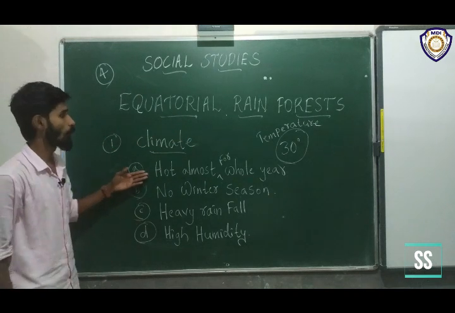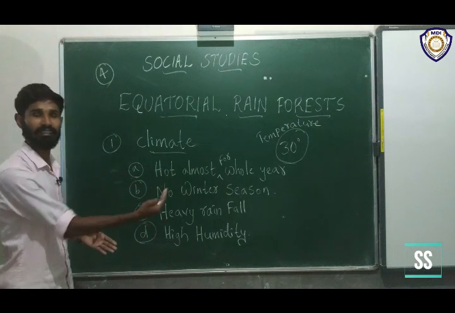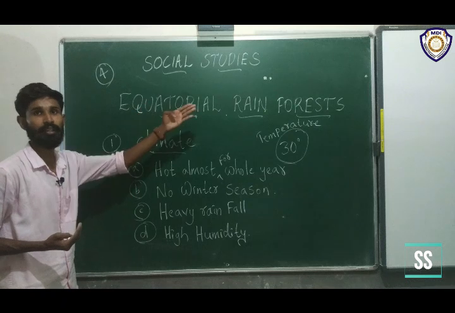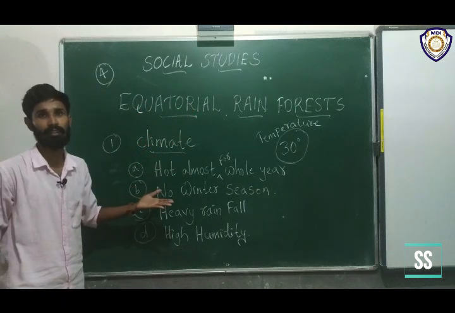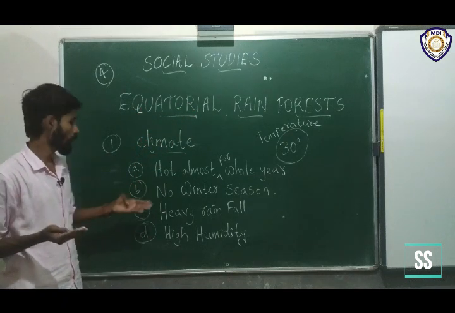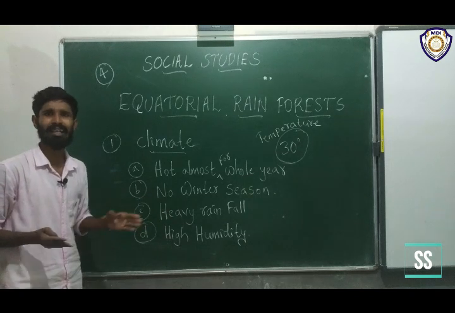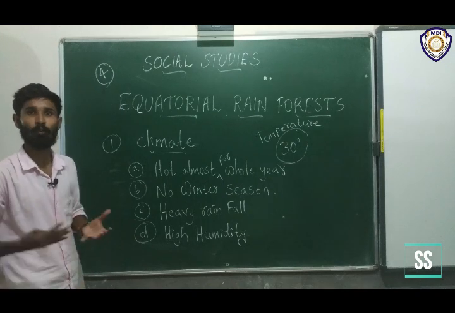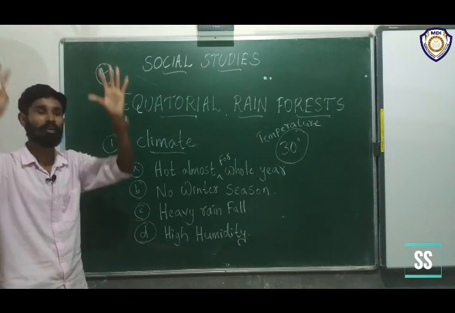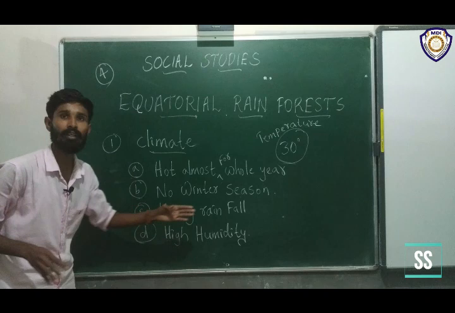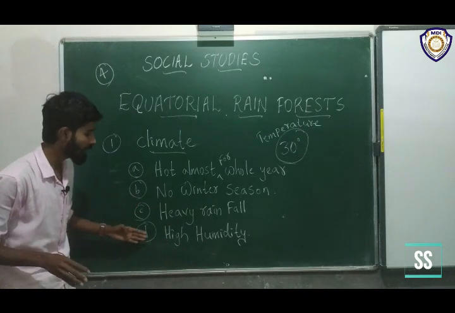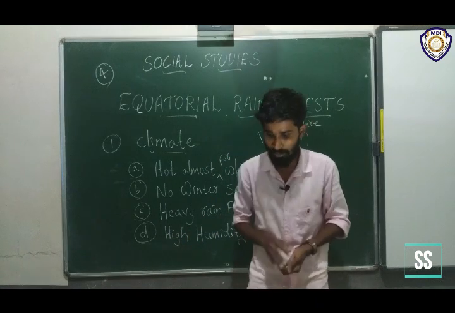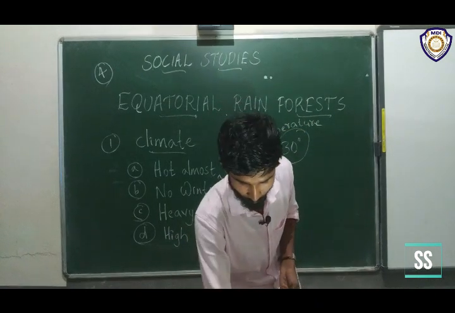First one is hot almost all the year. Because of the direct coming of sunlight, it's very hot in the equatorial rainforest. Second one, no winter season. There's no winter season, it's full of heat. Third, heavy rainfall at the time of evening because of the evaporation process. Sunlight comes, water evaporates, and in the evening it's very cloudy and there is heavy rainfall. And last one, high humidity. Because of high rainfall there is high humidity. Okay, clear?